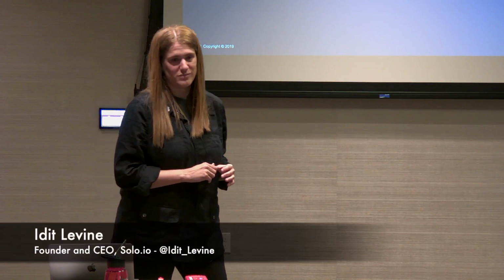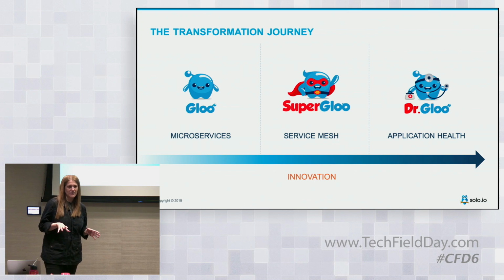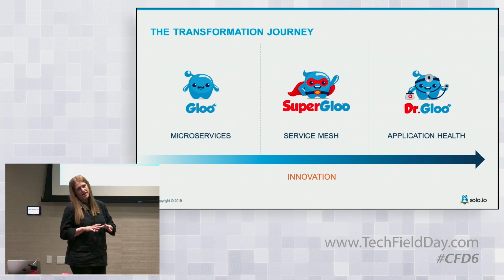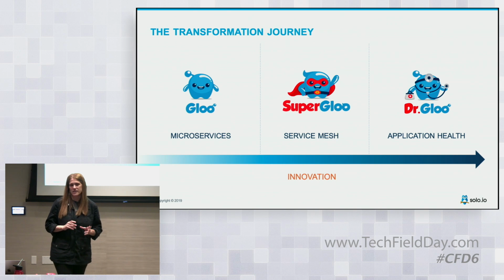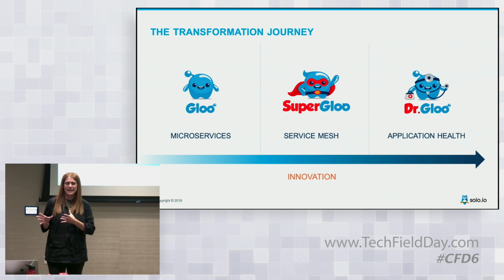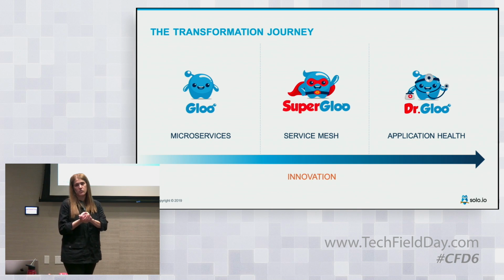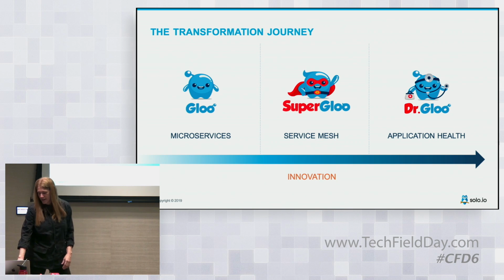And what we will talk about right now will be Gloo. So Gloo is an API gateway, and we'll talk a little bit about it. Just a reminder, this is what Solo is doing. We have 3 pillars. One of them is Gloo, which is an API gateway. The other one is Super Gloo, which is a service mesh orchestrator. And the last one is Dr. Gloo, which is a suite of products extending the mesh to different functionality.